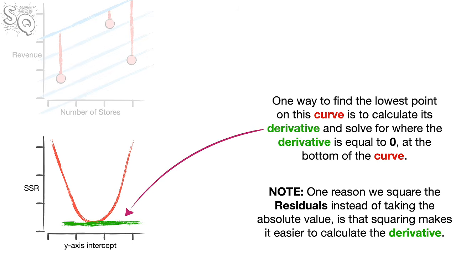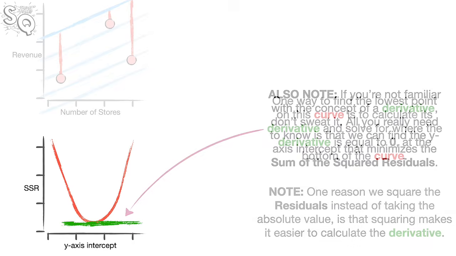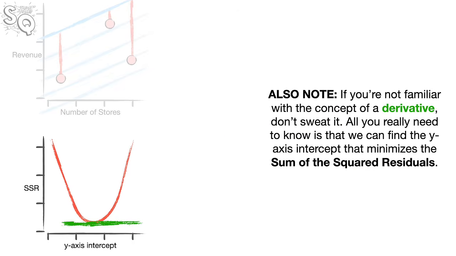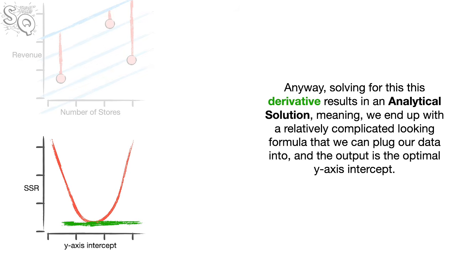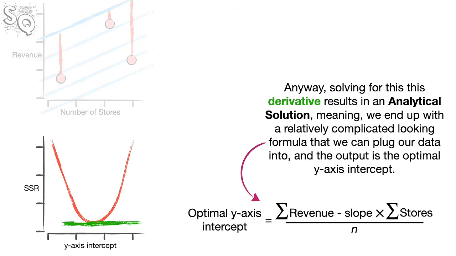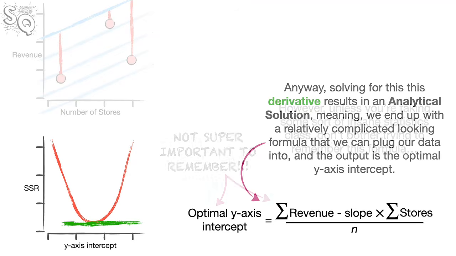Note, one reason we square the residuals instead of taking the absolute value is that squaring makes it easier to calculate the derivative. Also note, if you're not familiar with the concept of a derivative, don't sweat it. All you really need to know is that we can find the y-axis intercept that minimizes the sum of the squared residuals. Anyway, solving for this derivative results in an analytical solution, meaning we end up with a relatively complicated-looking formula that we can plug our data into, and the output is the optimal y-axis intercept.